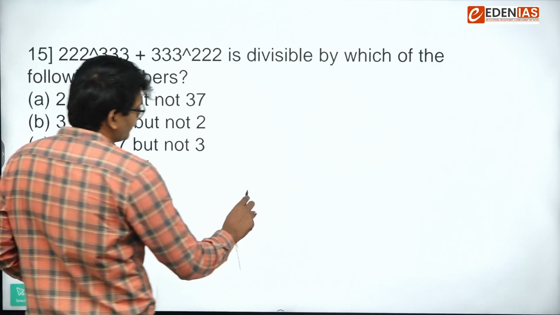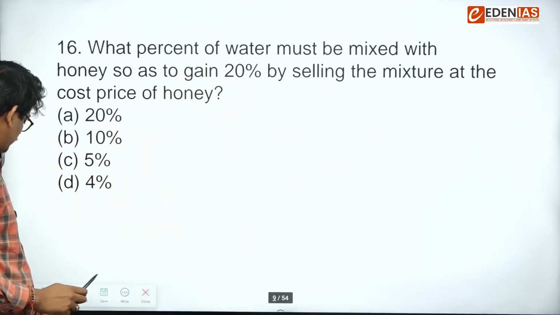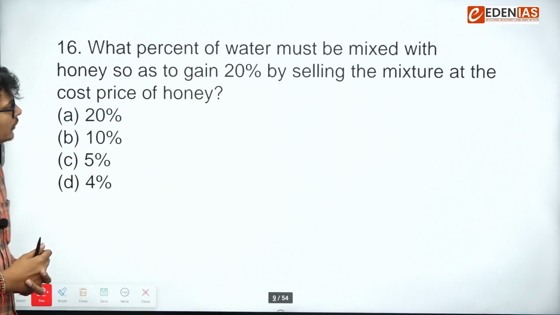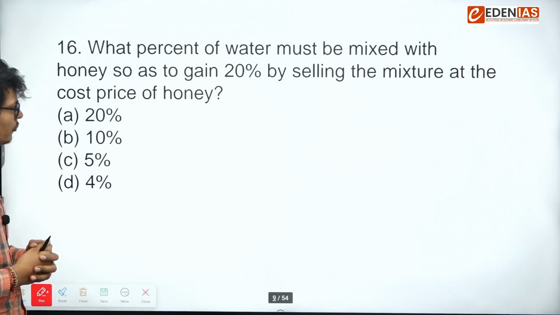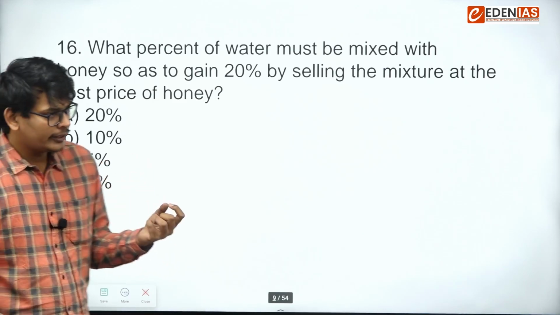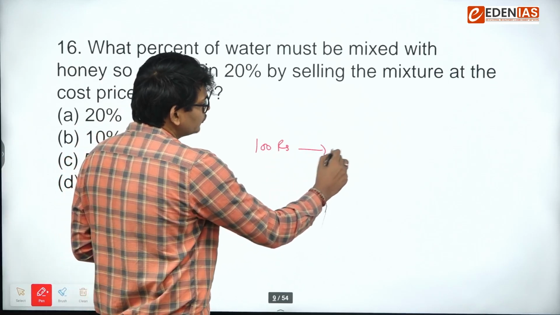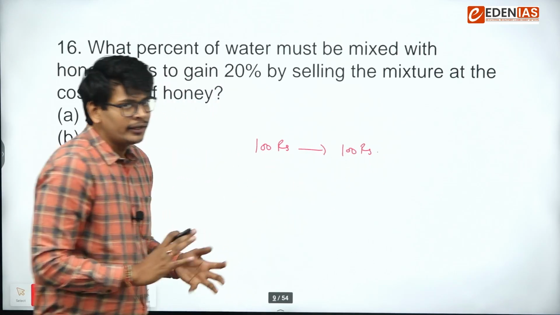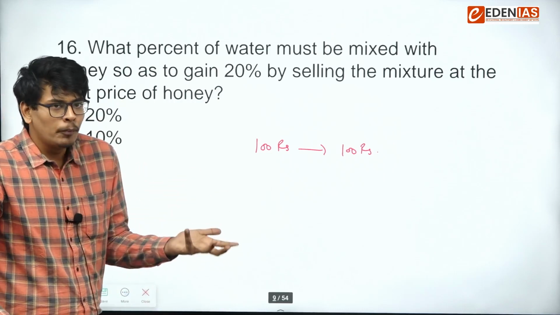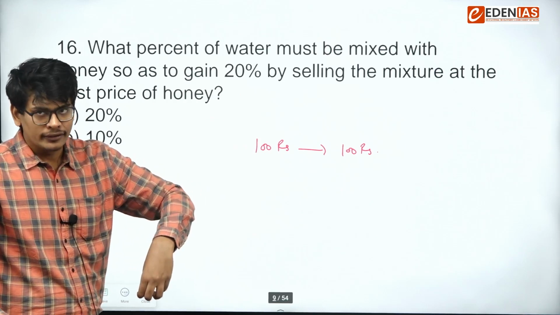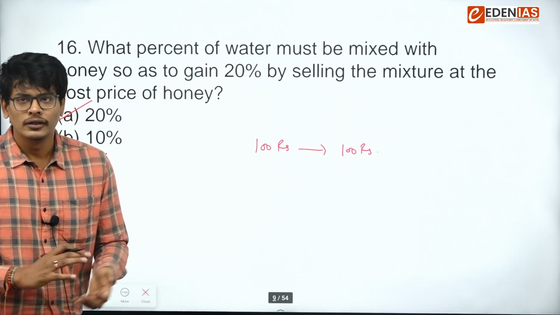Next. Okay, what percentage of water must be mixed with honey so as to gain 20% by selling the mixture at the cost price of honey? So basically what the question setter is trying to say is, you bought something at 100 rupees and sold the same thing at 100 rupees, right? But still you are getting a profit of 20%. That is only possible if you have mixed 20% impurity in it. So that's why the answer was 20%. So this question was also a direct one.